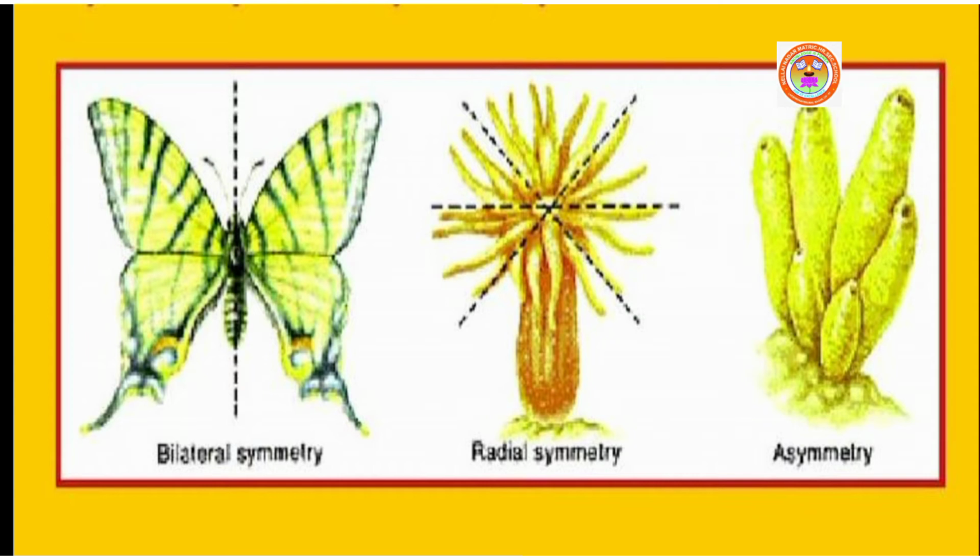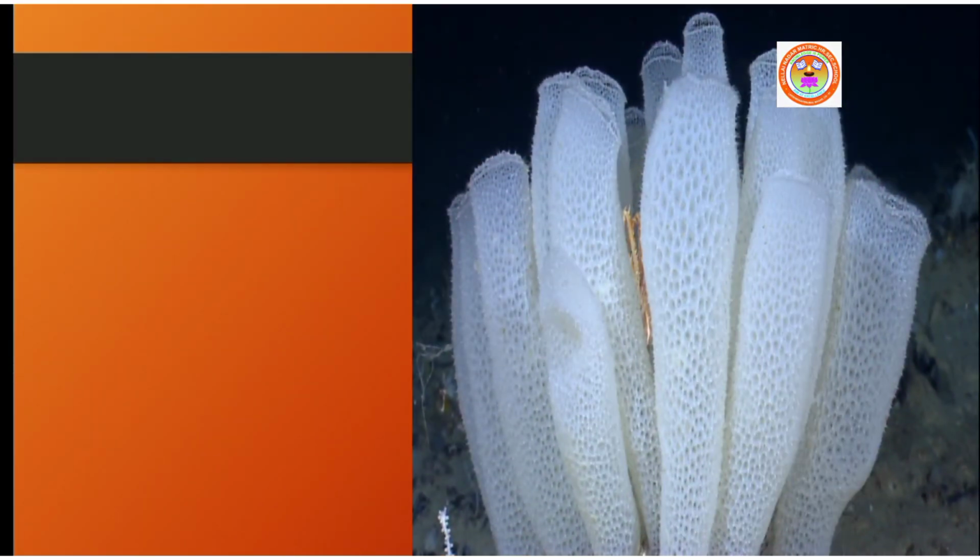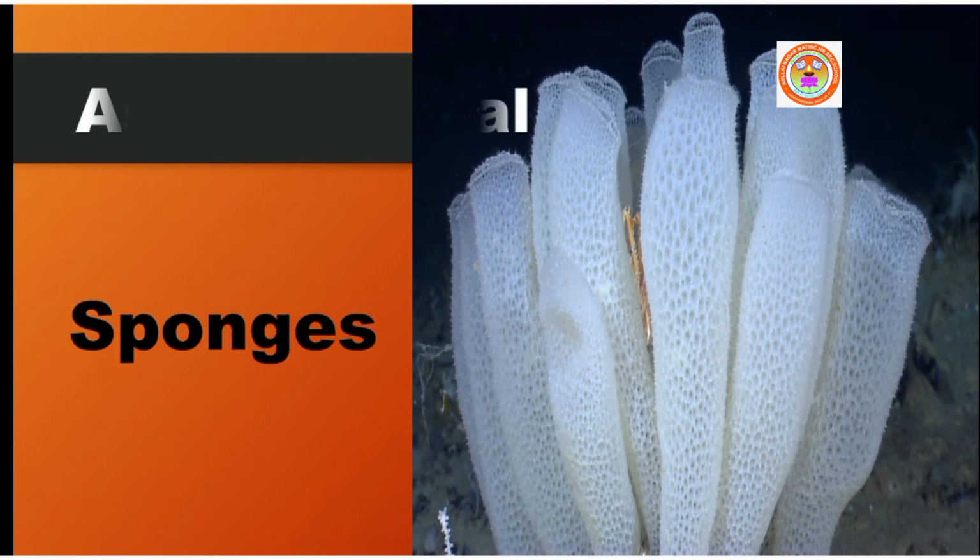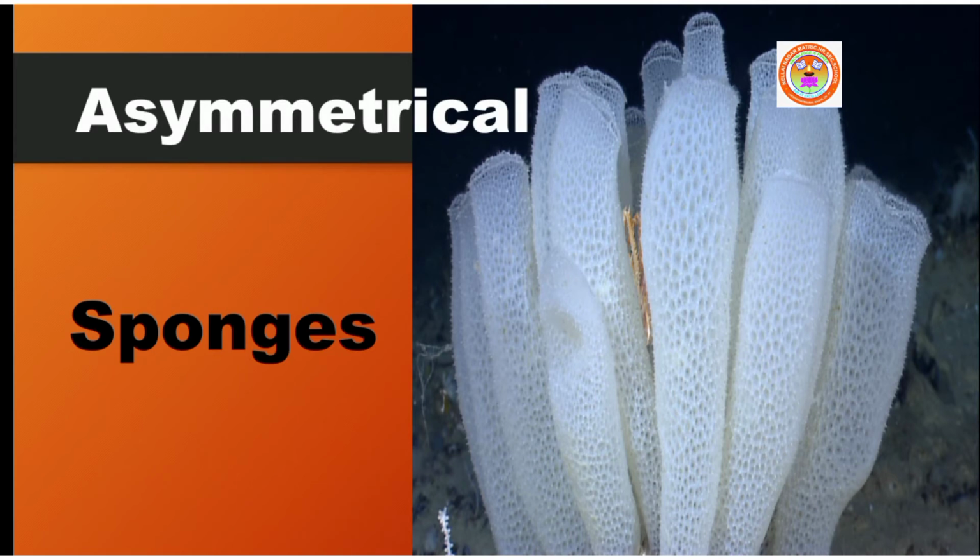An animal's body plan results from the animal's pattern of development. The simplest body plan is seen in sponges. Here you can see sponges. They do not display symmetry and are asymmetrical. Why?